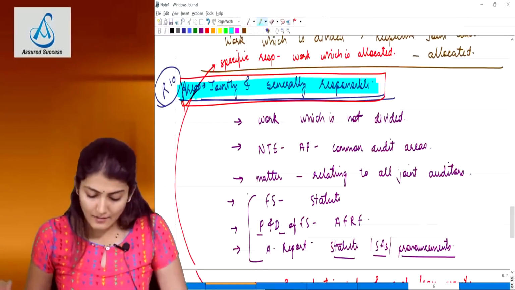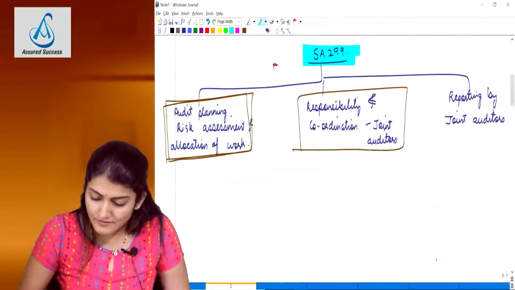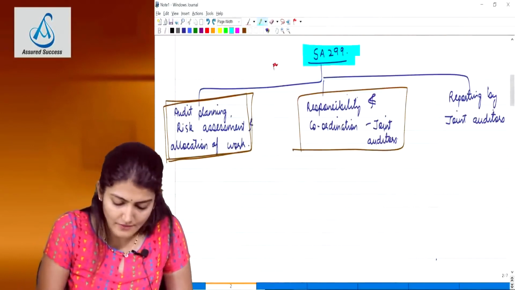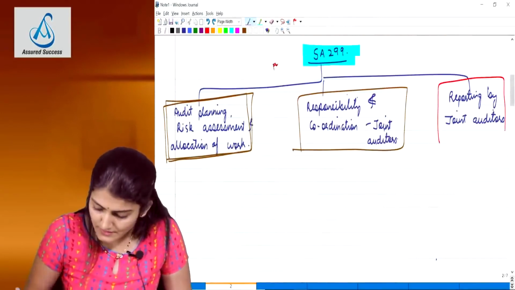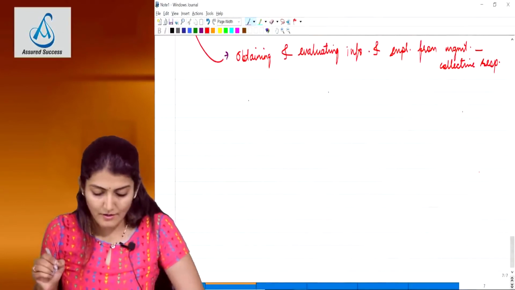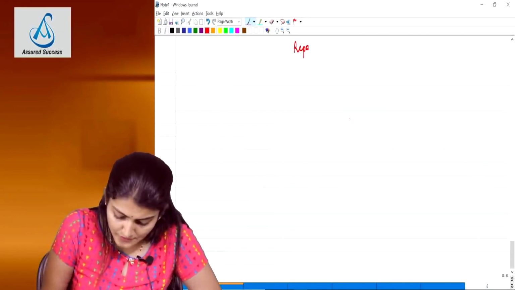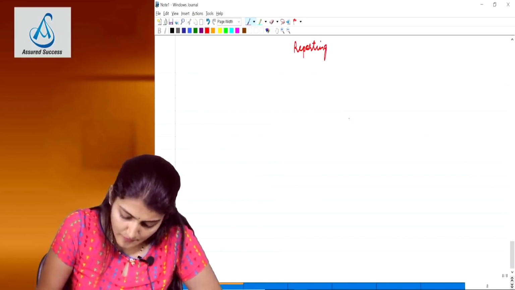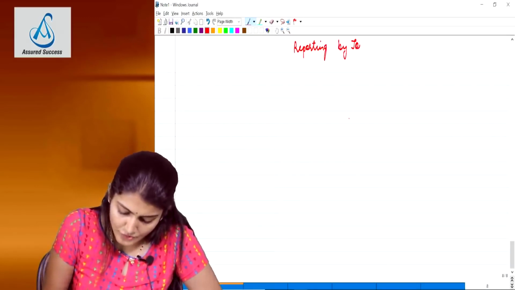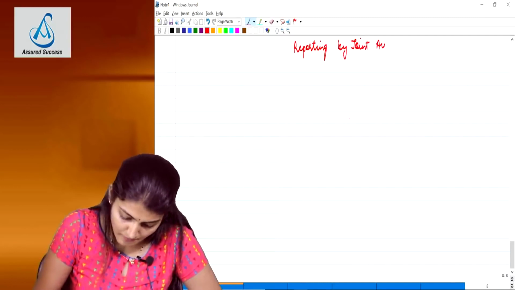Right, and now I come to the last part of the SA, which is regarding the audit conclusions and the reporting. So how many joint auditors in our example? 3 joint auditors. Right, so reporting by the joint auditors.